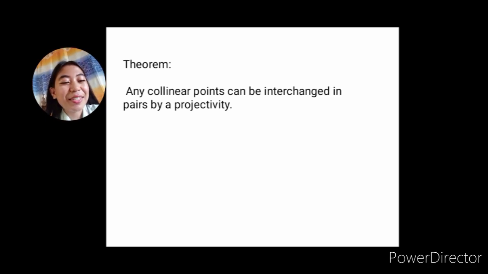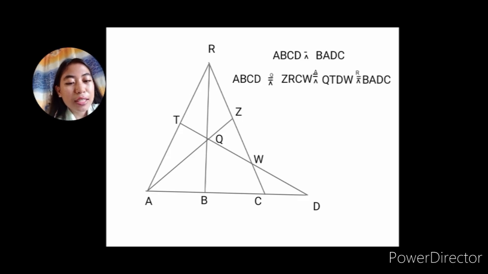Let's have this very interesting theorem: any four collinear points can be interchanged in pairs by a projectivity. Okay, so let's have this figure. You've noticed in the figure four collinear points A, B, C, D. Then we have a point R not on the line. And then we have points T, Q, W, where the point T is on the line RA, point Q is on the line RB, and W is on the line RC. And T, Q, W are collinear, passing through point D. And we have point Z, which is the intersection of line AQ and RC.